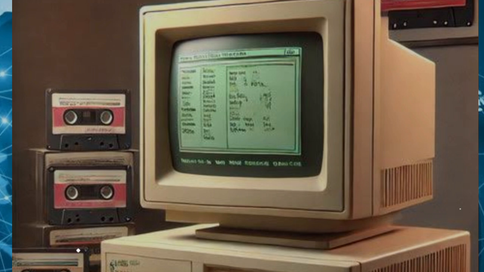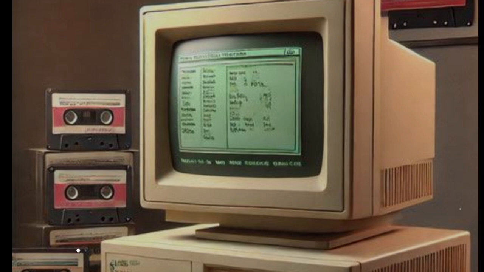mainframes. Microsoft's DOS and Apple's original Mac OS were game changers, giving users a friendlier interface than the black screens of the past. One of the biggest revolutions was the introduction of the Graphical User Interface, or GUI. The idea of clicking icons, opening windows, and navigating visually was a breakthrough. Microsoft Windows and Apple's Mac OS led the way here, and they made computers way more accessible.